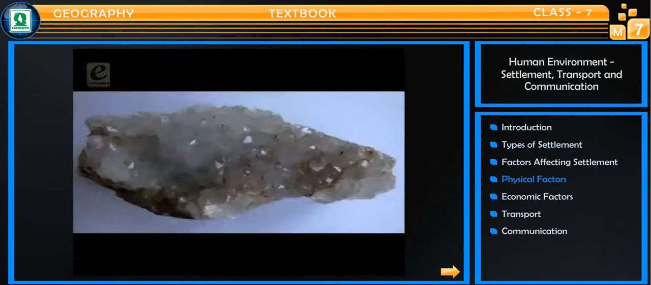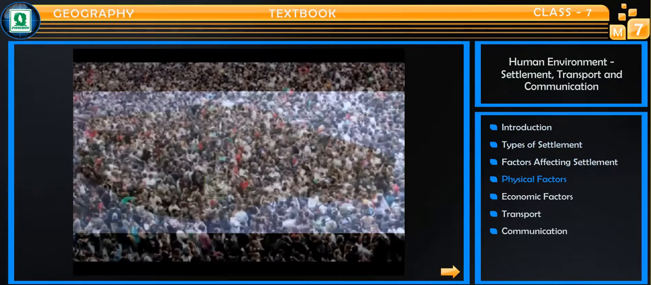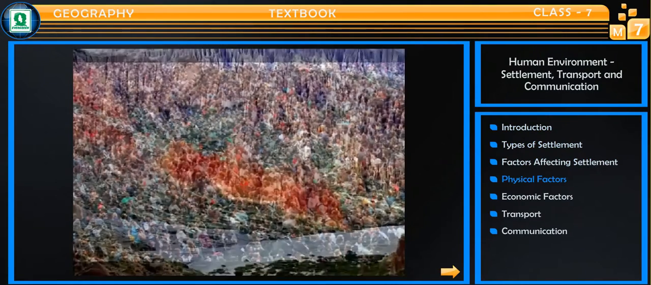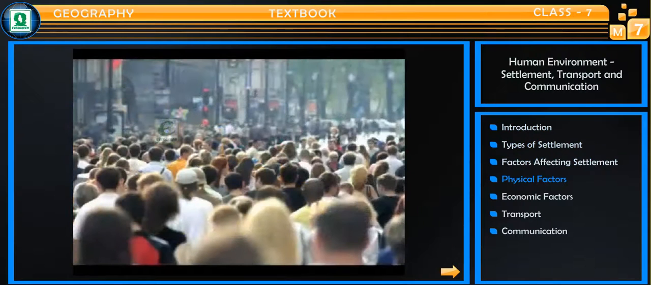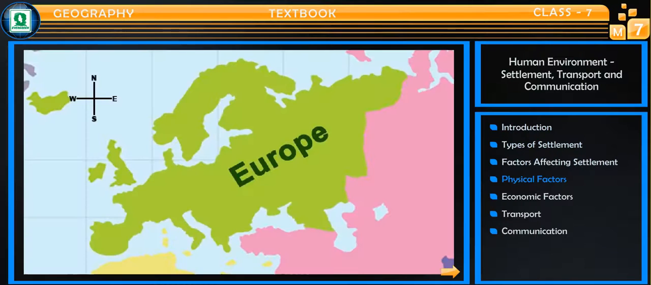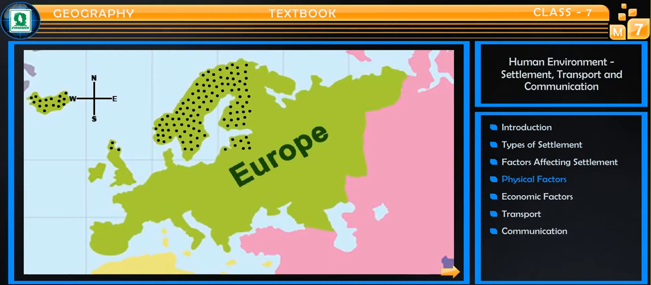The availability of minerals in the region also affects human population. Areas rich in minerals have high density of population. For example, Northwest Europe has high density of population due to the availability of minerals and location of industry.